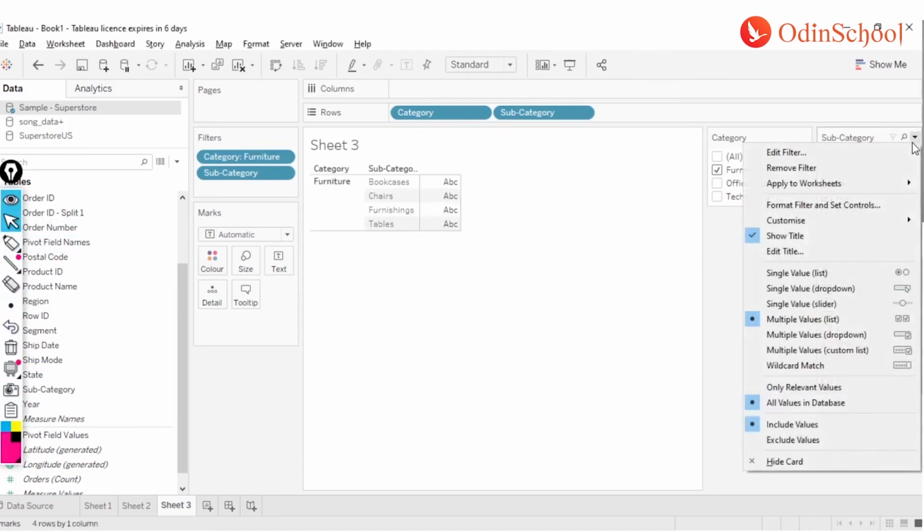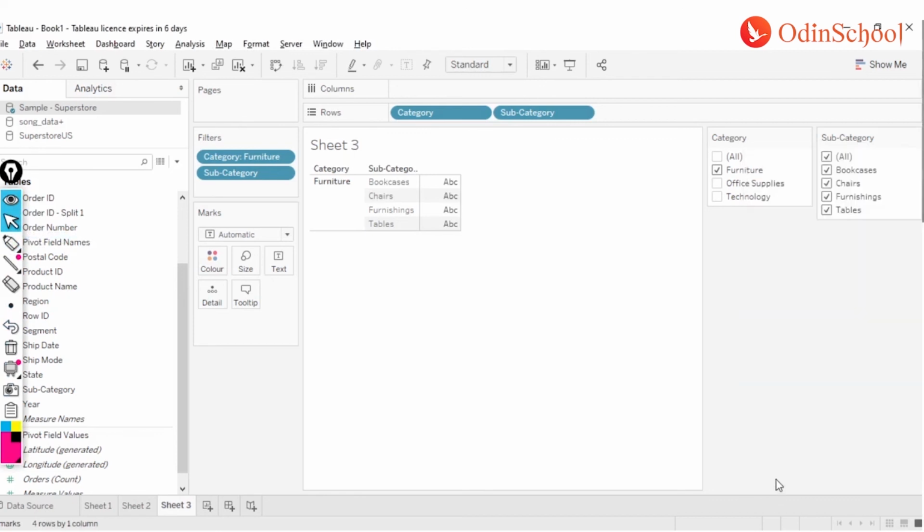If I select only relevant values, my subcategory is going to give me only the values which are related to my first selection. So if I select office supplies, I get appliances, art, and supplies. And if I select technology, I get the values which are only associated with technology. That way you can avoid your user selecting unwanted or unrelated values.